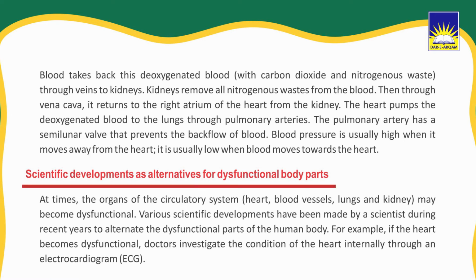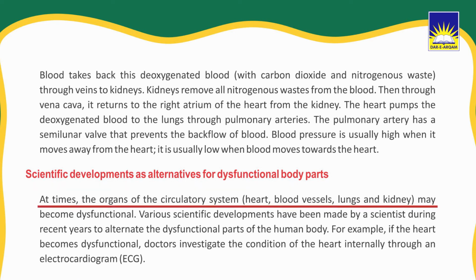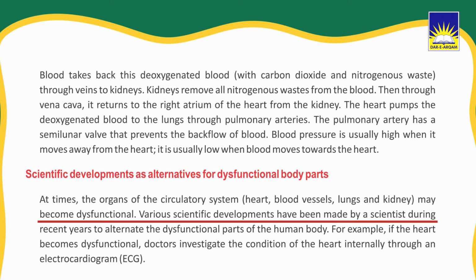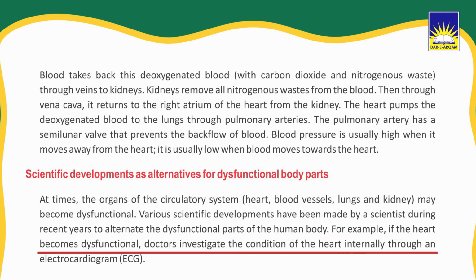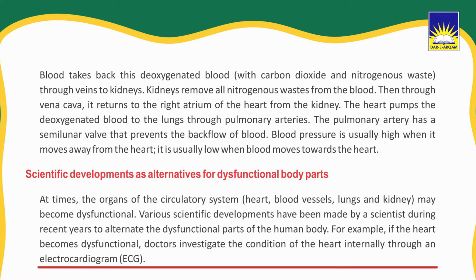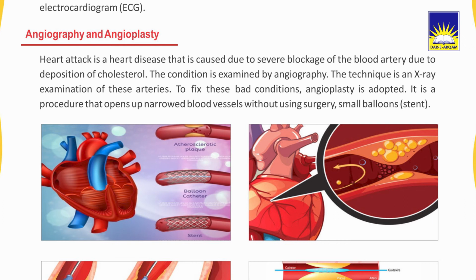Let's check some scientific developments and alternatives for dysfunctional body parts. At times, the organs of the circulatory system, heart, blood vessels, lungs and kidney, may become dysfunctional. Various scientific developments have been made by scientists in recent years to provide alternatives for the dysfunctional parts of the human body. For example, if the heart becomes dysfunctional, doctors investigate the condition of the heart internally through an electrocardiogram. This is called ECG.